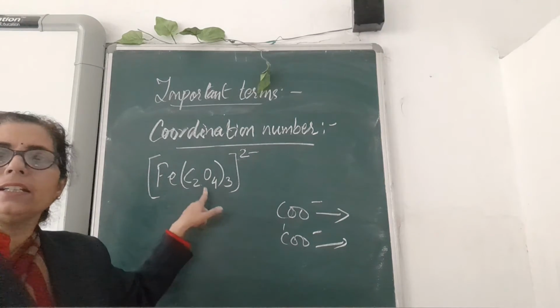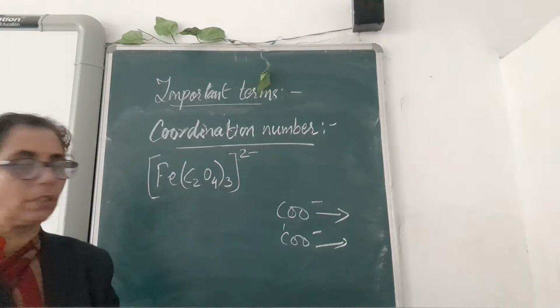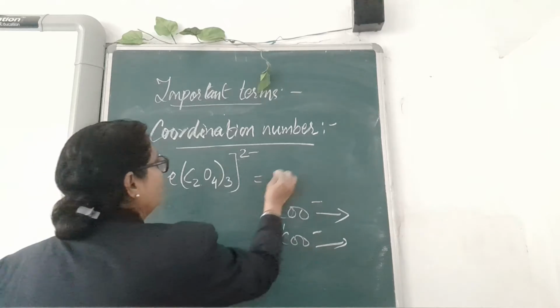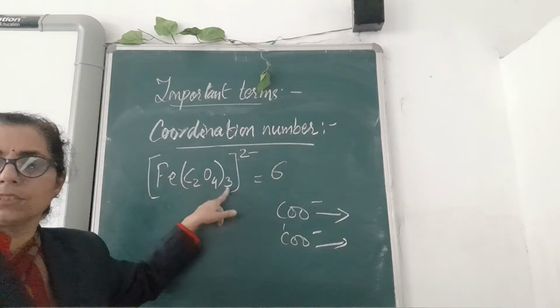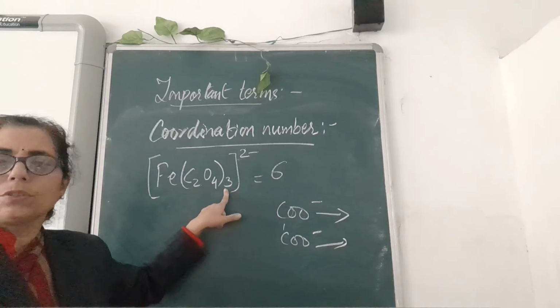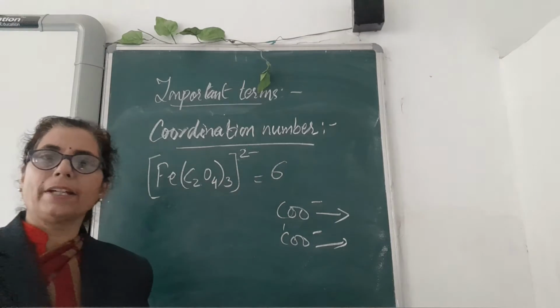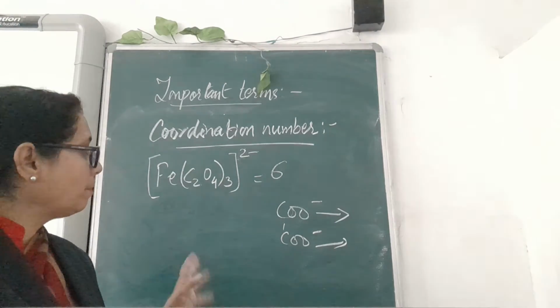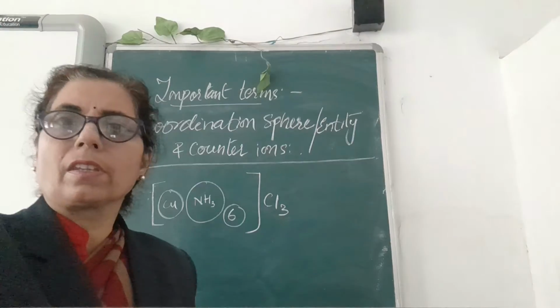Each oxalate ion is attached to the central metal atom by 2 coordinate bonds. So the coordination number of this compound will be 6. That is 3 into 2, which is 6. Each gives 2 points of attachment, and there are 3. So the total coordination number of this complex compound is 6. The simple one is very common, but this complex you will find very rarely.